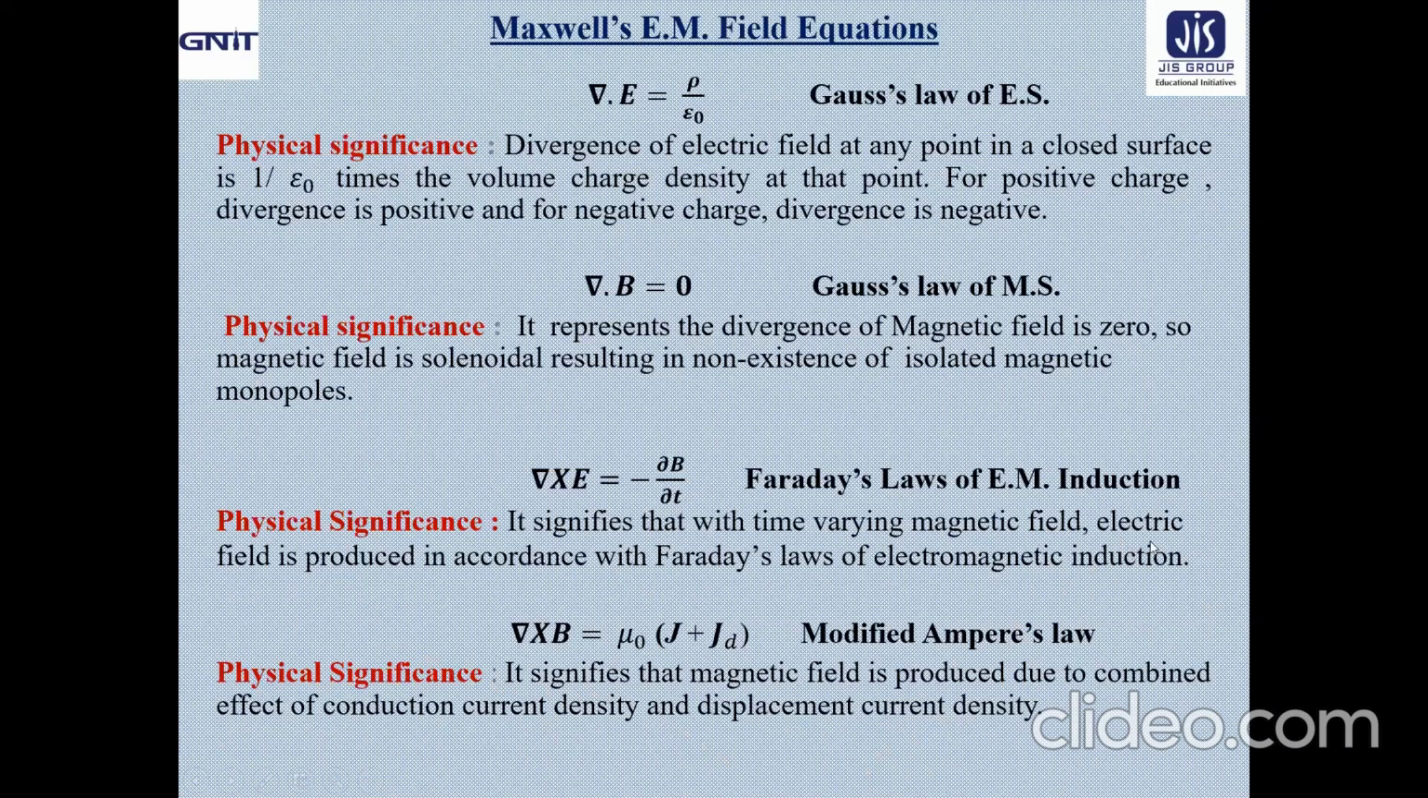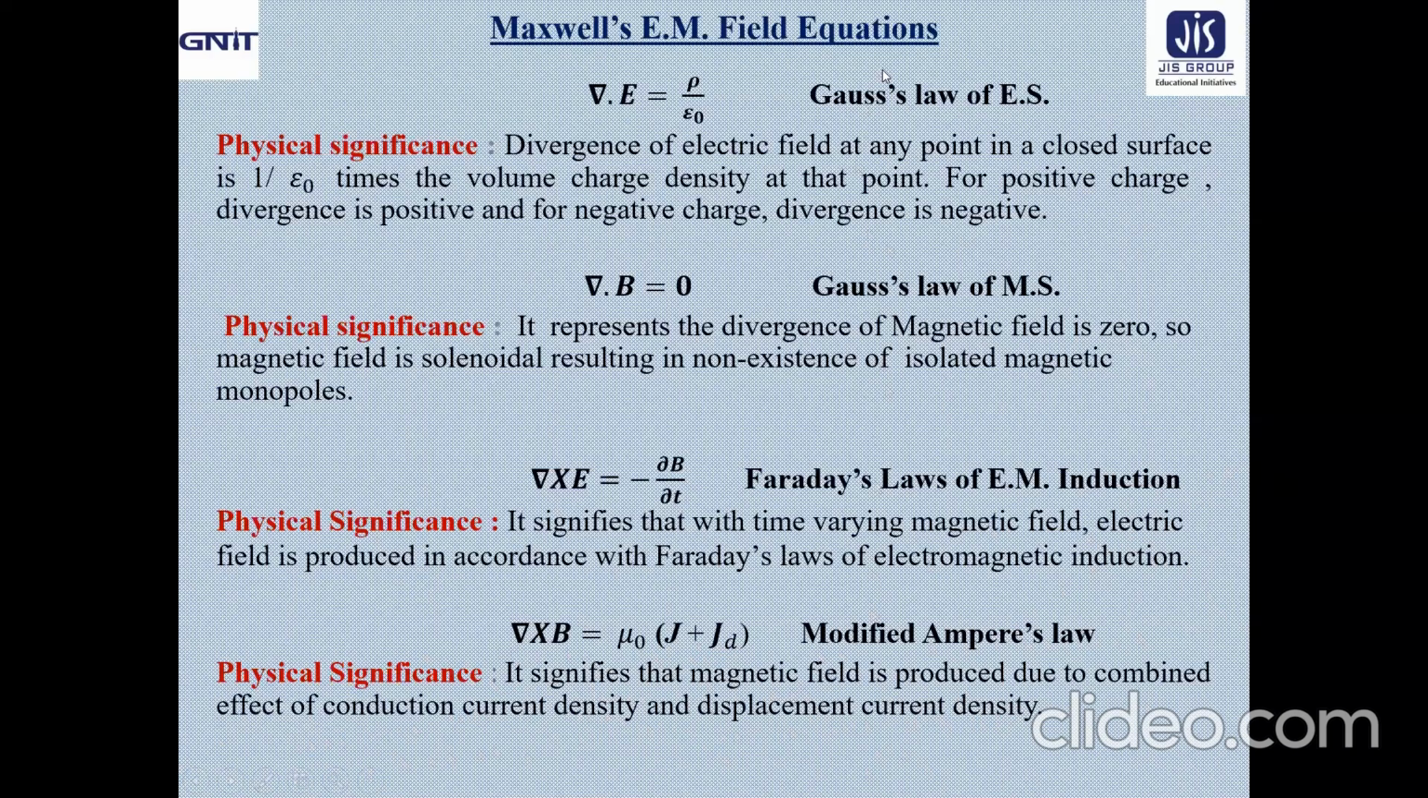Now come to the case of the fourth equation, that is the modified Ampere's law. Very, very careful. It is modified Ampere's law as modified by Maxwell. Del cross B equal to mu naught J plus JD, which signifies that magnetic field is produced due to combined effect of conduction current density and displacement current density. So just take a look at these four equations.